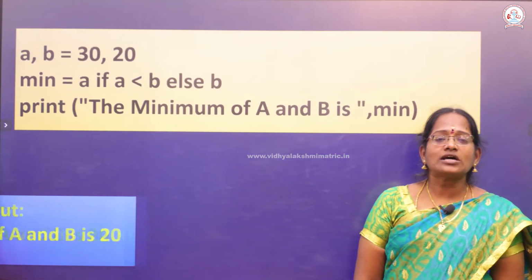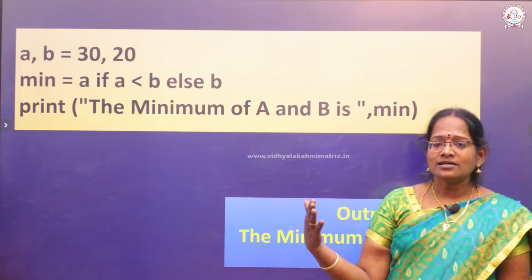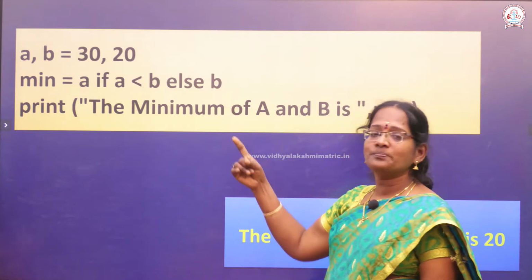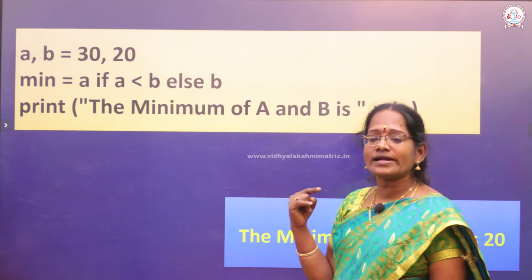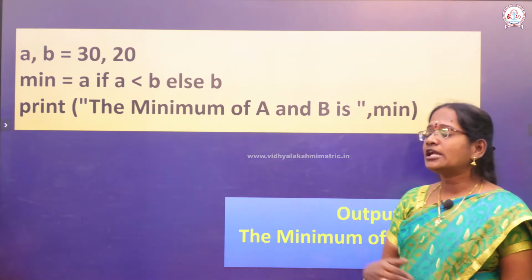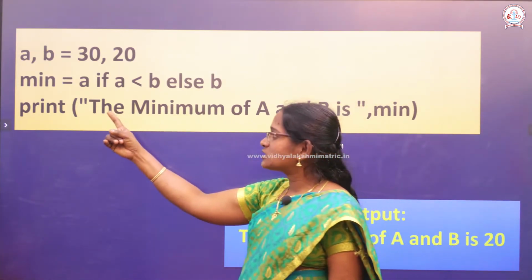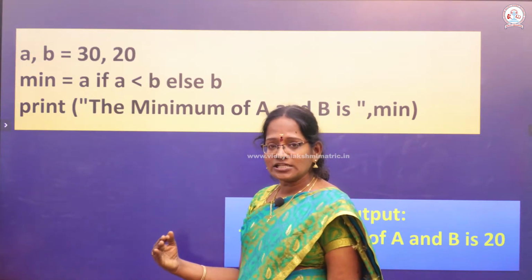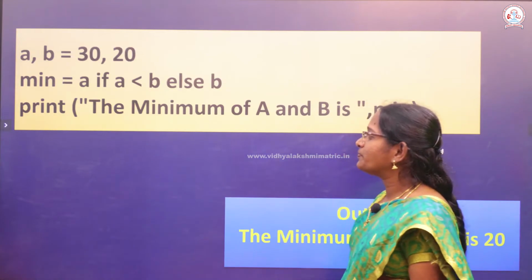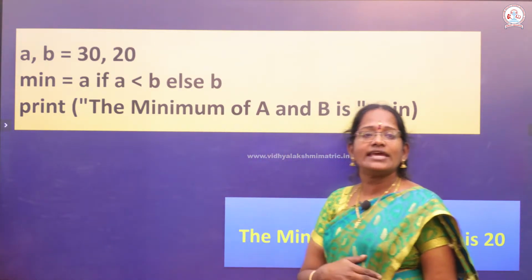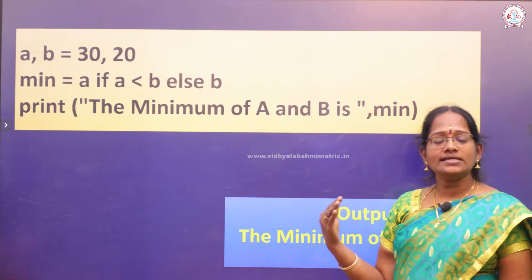Conditional operators are otherwise called ternary operators. In this example, A value and B value are already assigned. A value is 30 and B value is 20. Now you check: if the condition is true, it will be assigned the value of A. If the condition is false, assign the value of B. We already know the value of A is 30, B is 20.